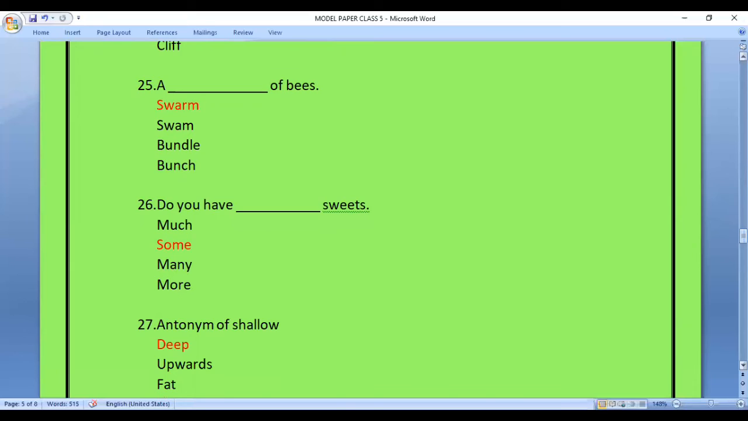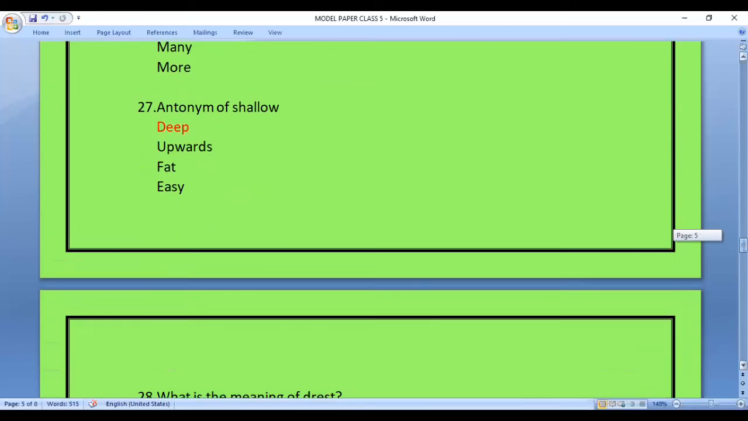Question 26. Do you have dash sweets? So, in this question also, we have been asked to fill in the blank. Options are much, some, many, more. Answer is some.